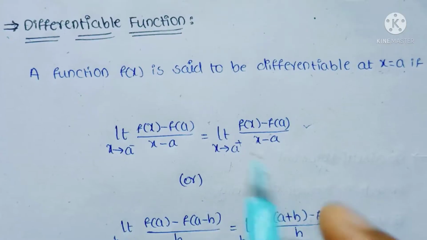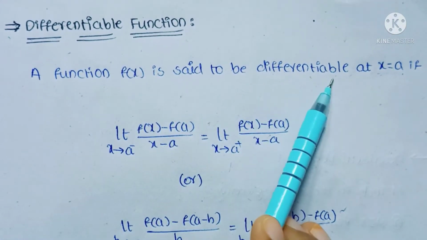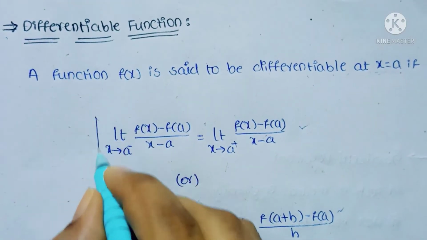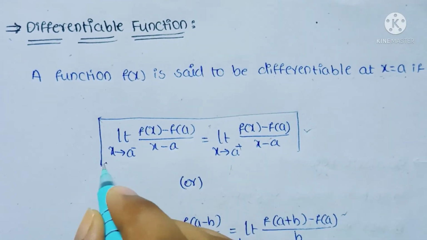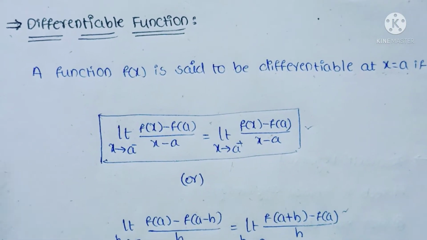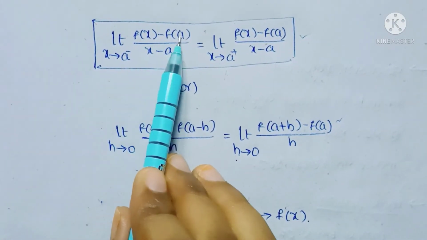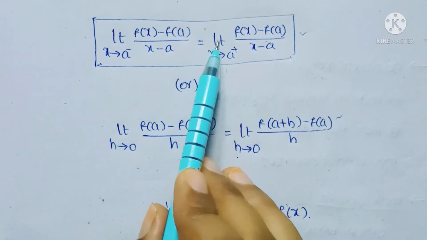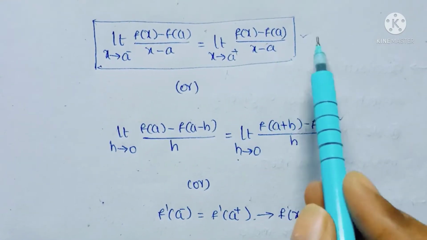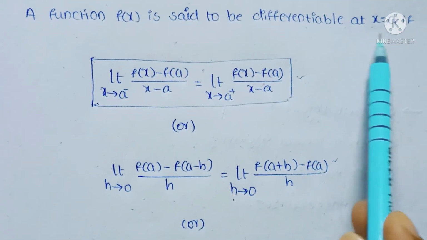Okay, and coming to the differentiable function, a function f of x is said to be differentiable at x equal to a if it satisfies this condition, or another condition written here. The limit as x tends to a minus of (f of x minus f of a) by (x minus a) equals the limit as x tends to a plus of (f of x minus f of a) by (x minus a). If this condition is satisfied, then it is differentiable at x equal to a.